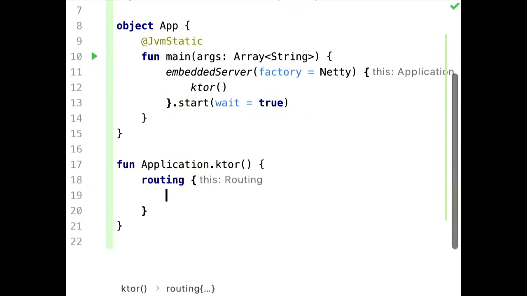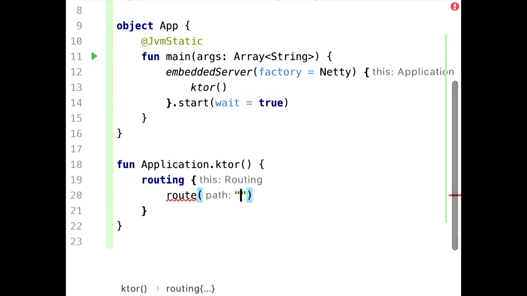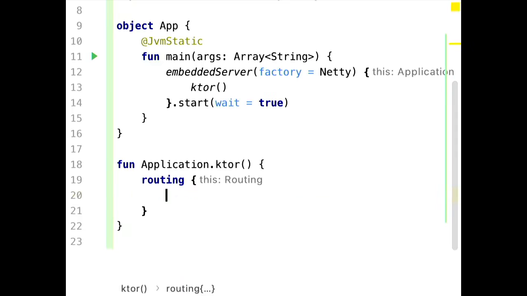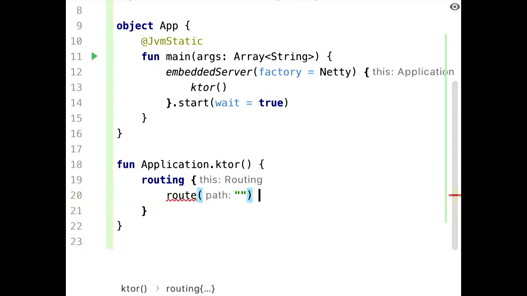Definition of a routing. No REST controllers and weird things, just pure Kotlin. So we do have our lambdas here, the routing root. Here, yes. Oh, you need the second argument here.